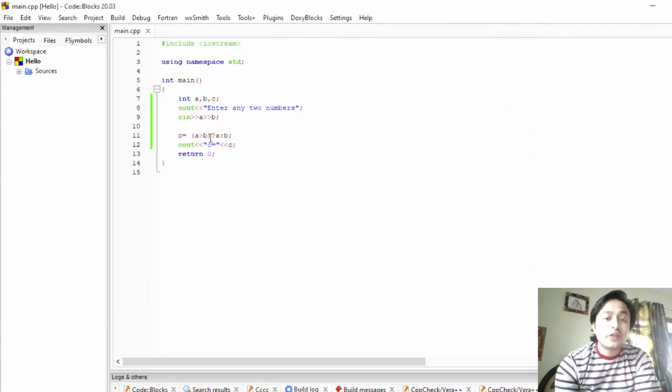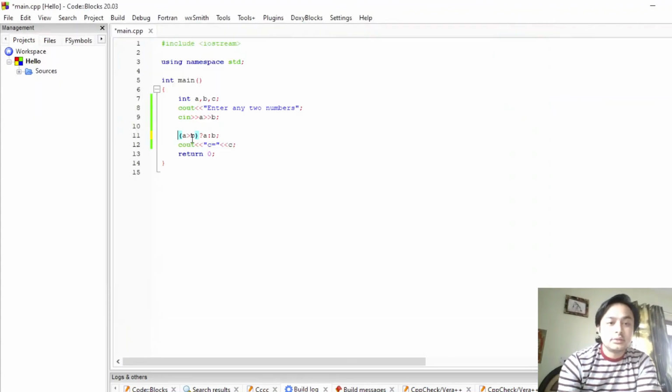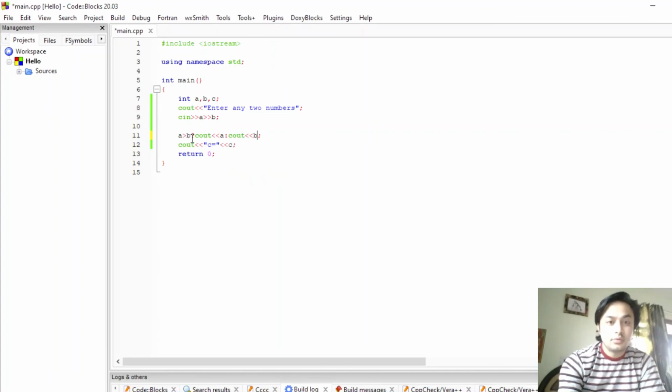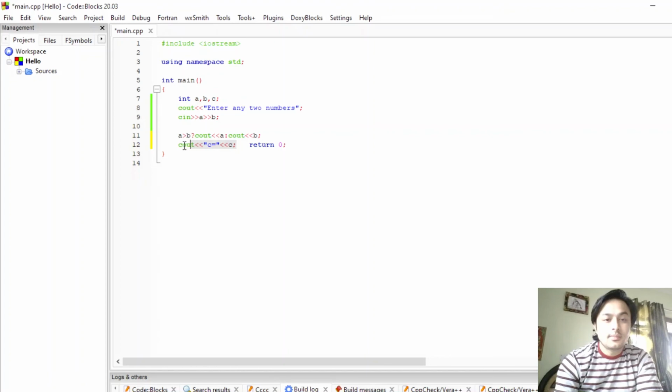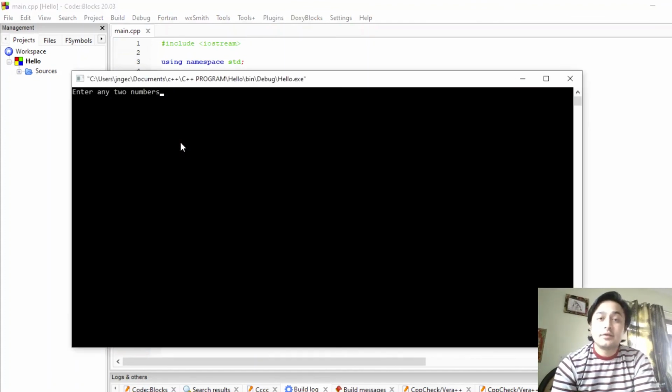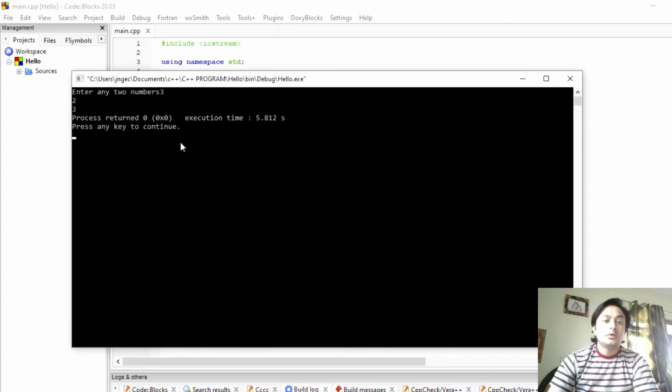You can also use it without this variable, that is, simply you can write a greater than b question mark a colon b, and here you can display the result directly. If you run this program, it will ask for two numbers. Again I am entering 3 and 2, so it is displaying 3.